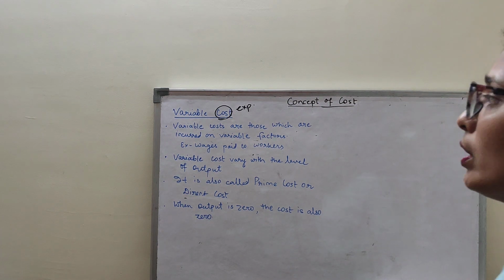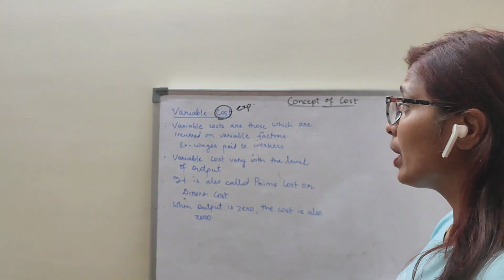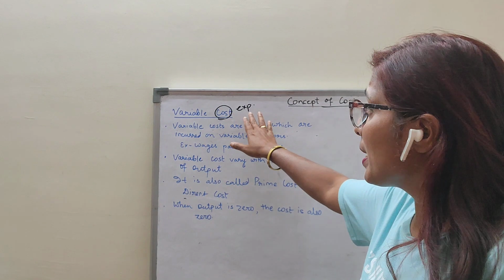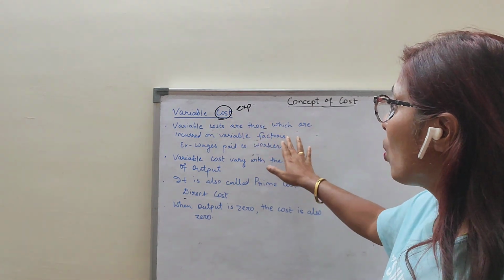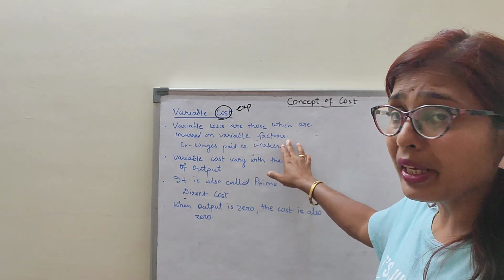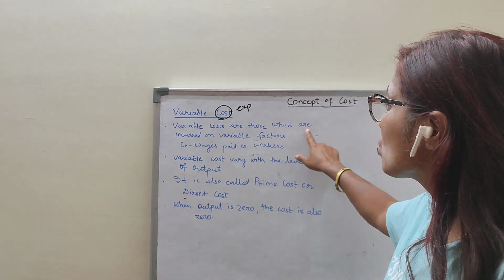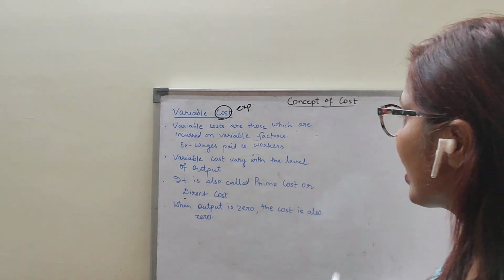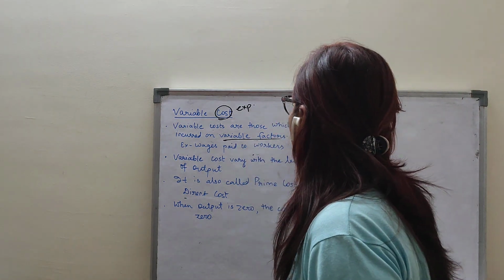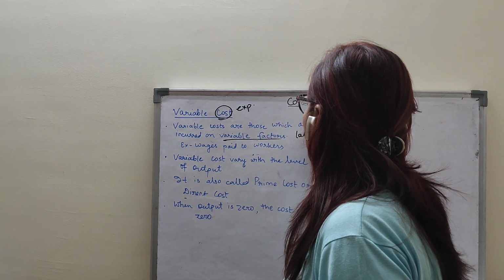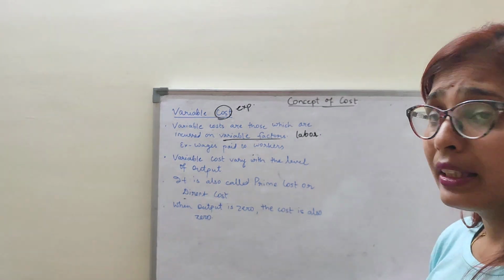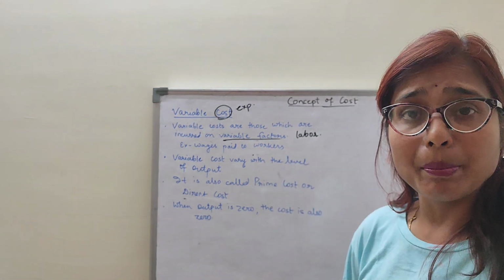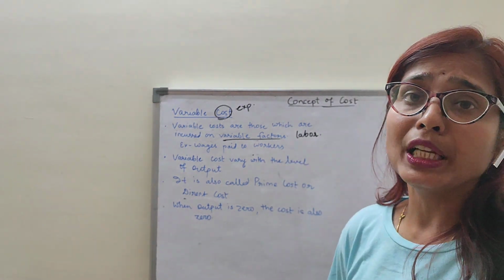So hope children you have understood the fixed cost. Now coming to the variable cost. Cost means the expenditure which is incurred on the variable factors. That means variable costs are those costs which are incurred on variable factors. Children, as a variable factor I can take the example of labor. Labor is the variable factor. Clear? That means wages paid to the labor is a variable cost in the short run.